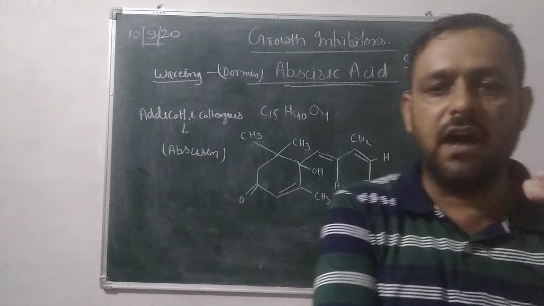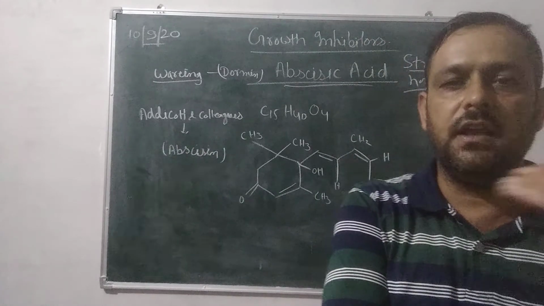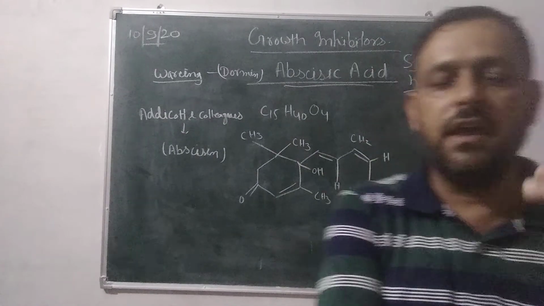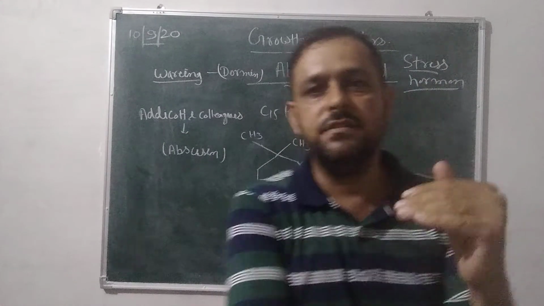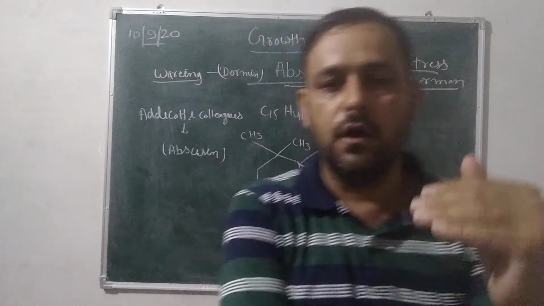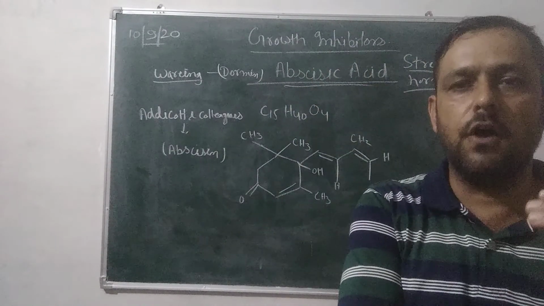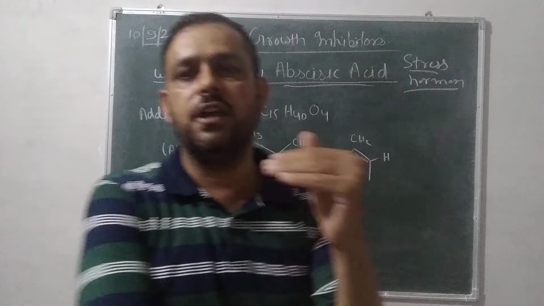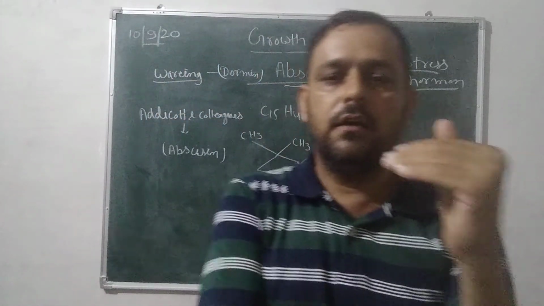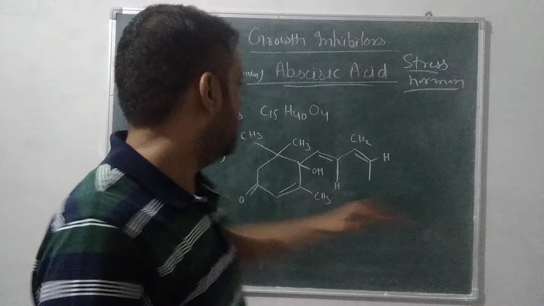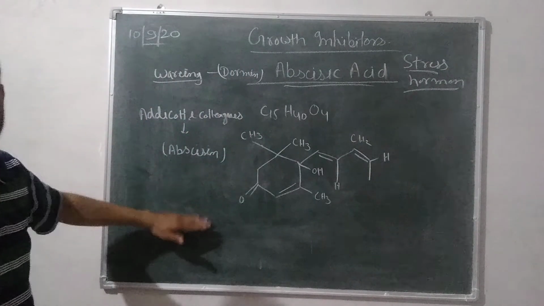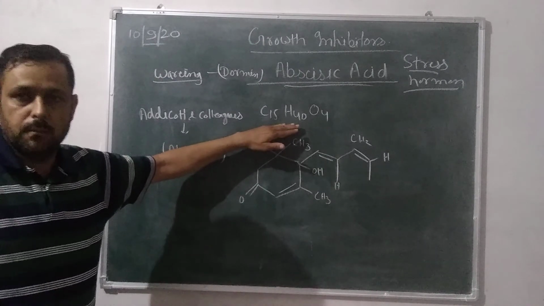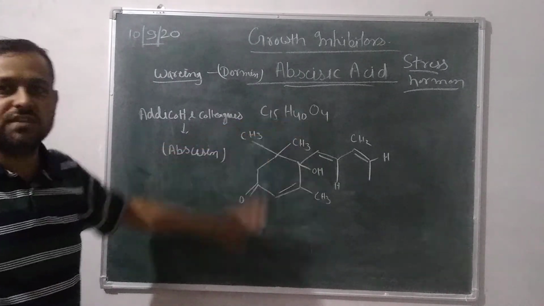There is a carboxylic group present in it. Most of the synthesis of ABA occurs when the depletion of carotenoids occurs, by the reduction of water. So this is the chemical structure and molecular formula of abscisic acid.